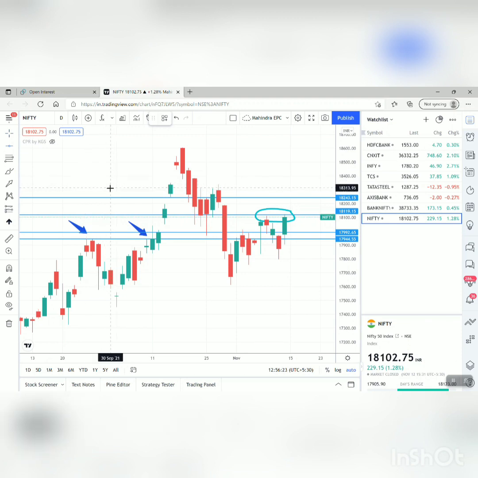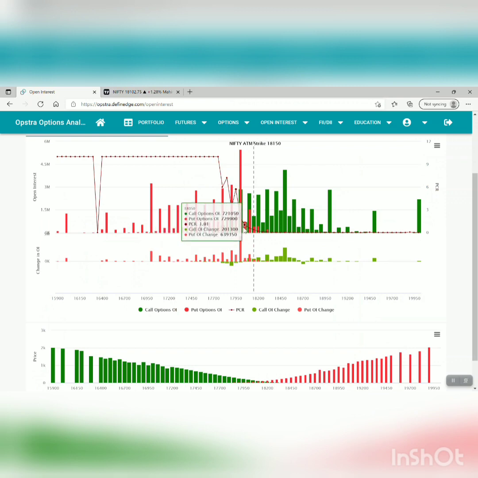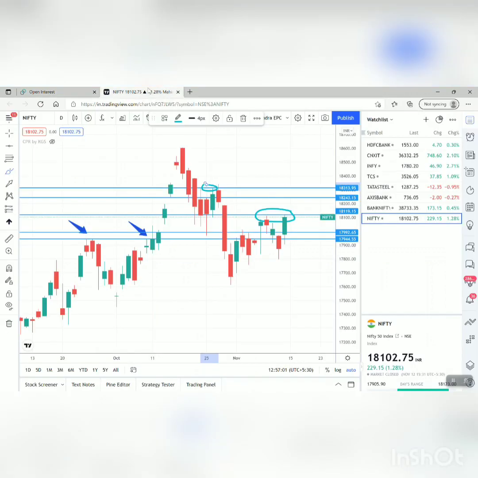This one, 313. Here we can see it has made two to three attempts to cross this particular level, so this will definitely act as a resistance. So 18,313 will be my level to watch out for. And on Monday, if we are able to cross the 18,120 level, then we are good for 18,220. That's the observation we can come up with. And in that case, these 18,000 call writers which are still pending to cover, and the 18,100 ones, will also start covering their position, and that will take the market towards upside. That is how we can interpret the open interest analysis plus chart analysis and mark good levels.